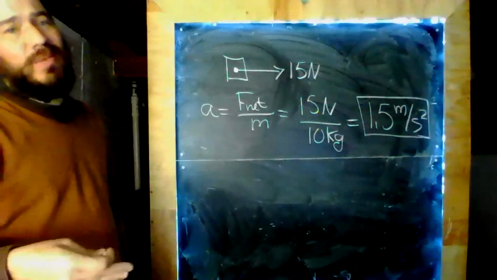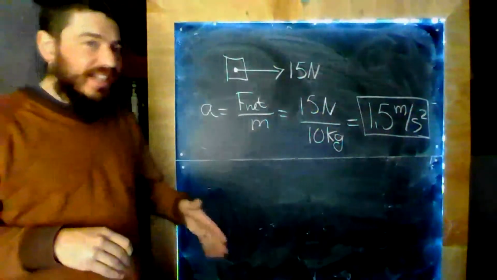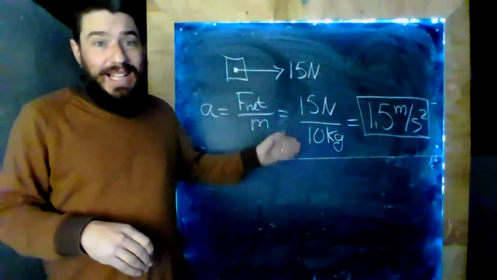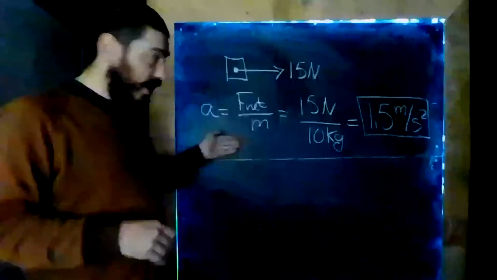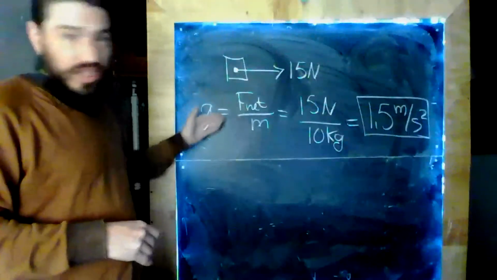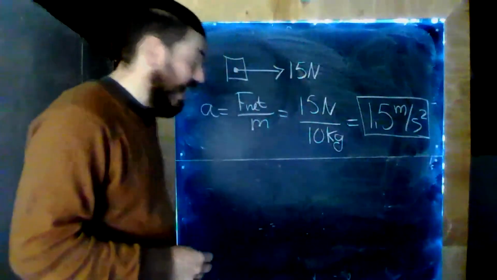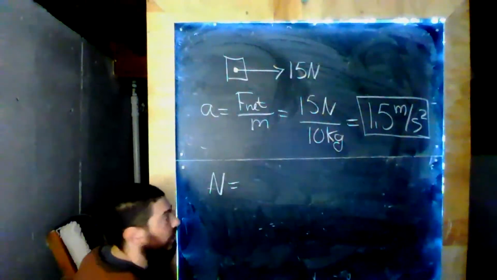How do we know it's meters per second squared? Well, I think the easiest way is just to memorize what the standard units are. Our standard unit for force is newtons. Our standard unit for mass is kilograms. And if we use standard units in our equation, then we'll always get standard units out. Standard units out are meters per second squared. A newton, therefore, is what we call a compound unit.